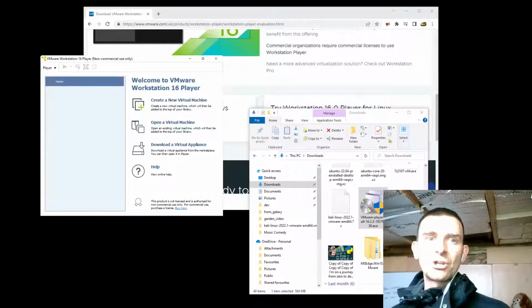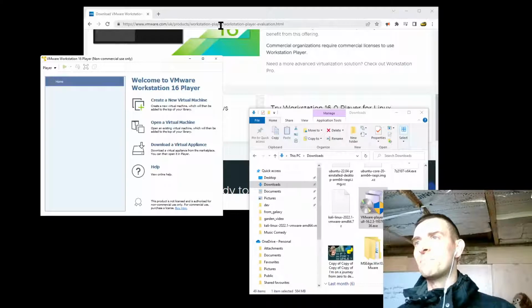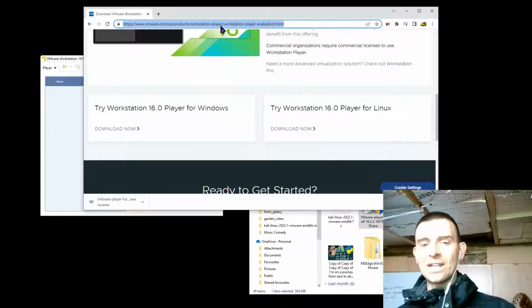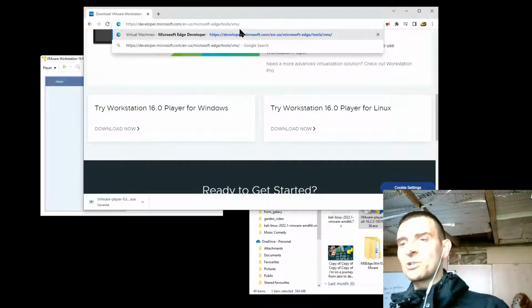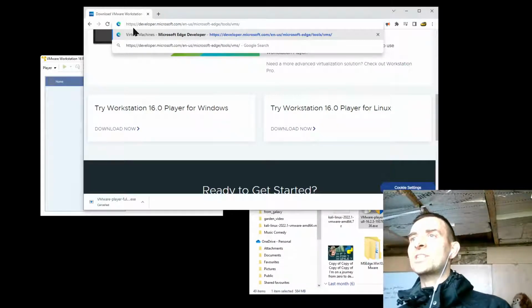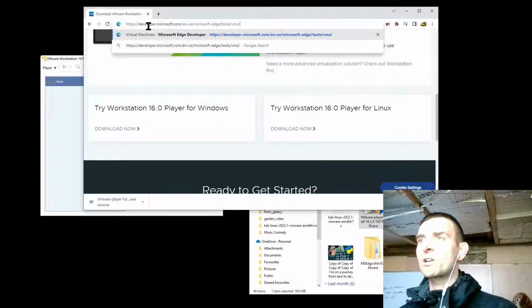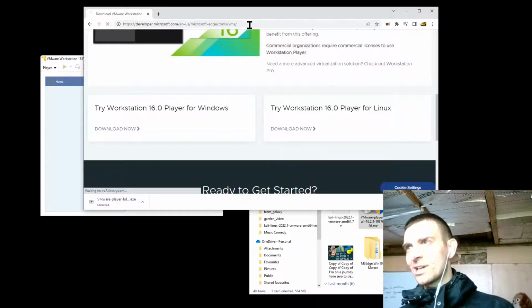Now, the next thing that you're going to want to do is go to a very specific address, which I'm just going to copy and paste into the browser right here. This is where we're going to get our Windows machine that we're going to hack into. So, https://developer.microsoft.com/en/us/microsoft-edge/tools/VMS. So there we go.